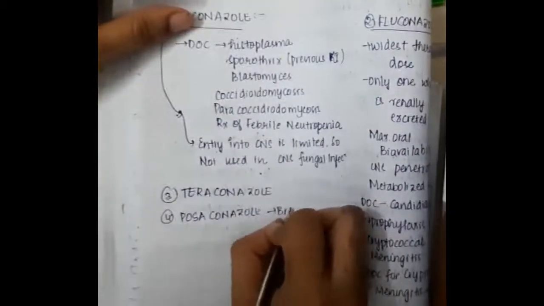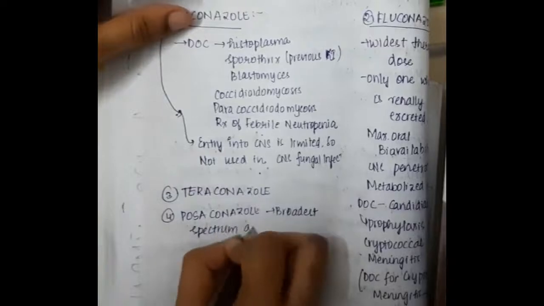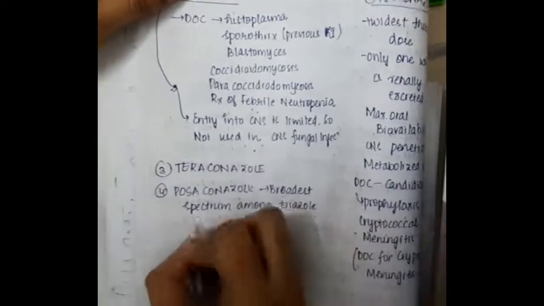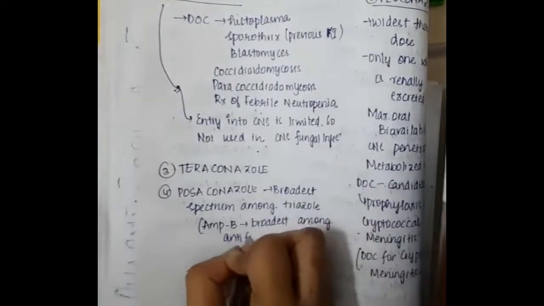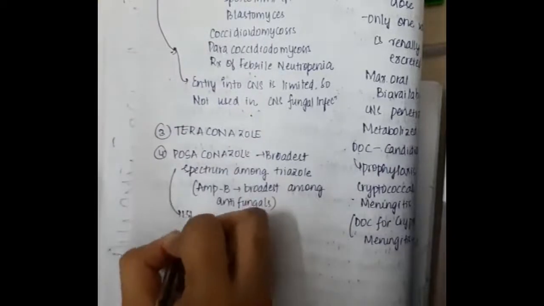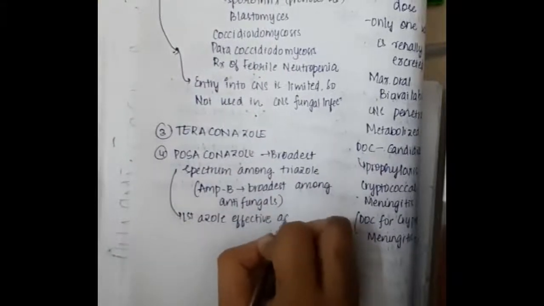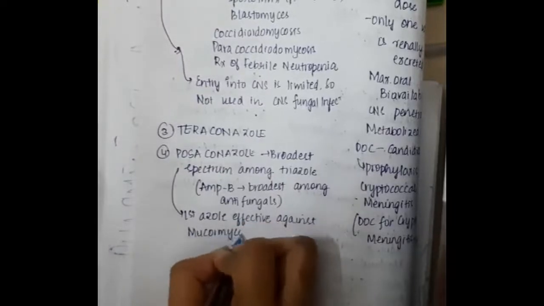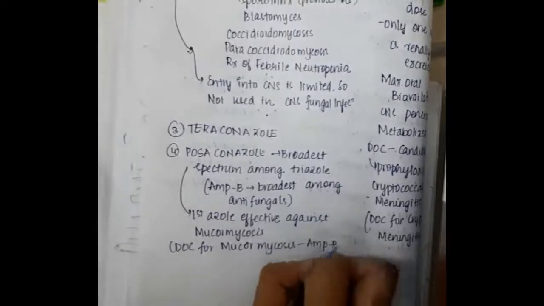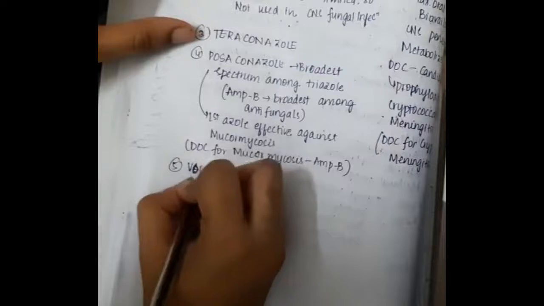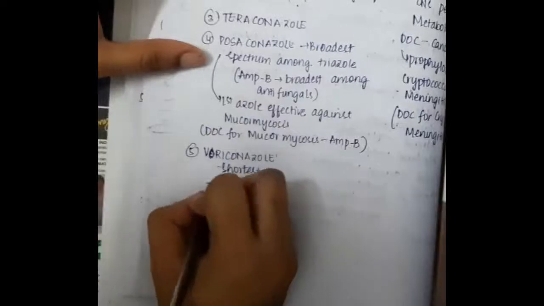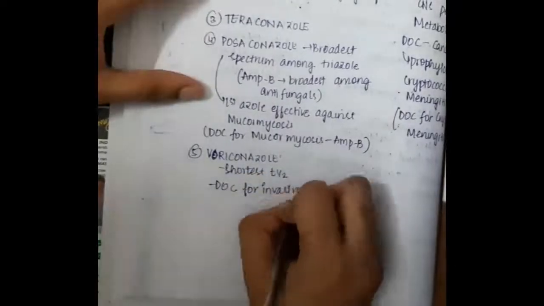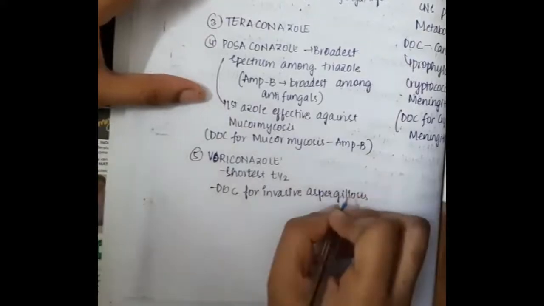Then the next drug is posaconazole. Posaconazole has the broadest spectrum among the triazoles. Amphotericin B has the broadest spectrum among the antifungals. Posaconazole is the first azole which is effective against mucormycosis, though the drug of choice for mucormycosis is amphotericin B. Then the next drug is voriconazole.